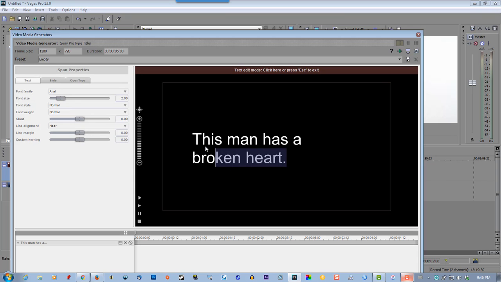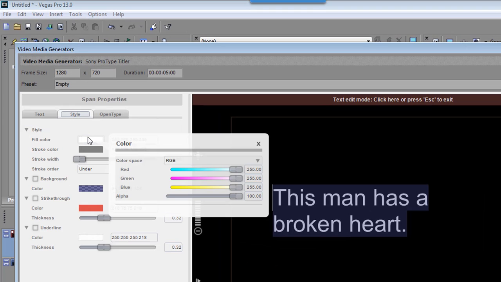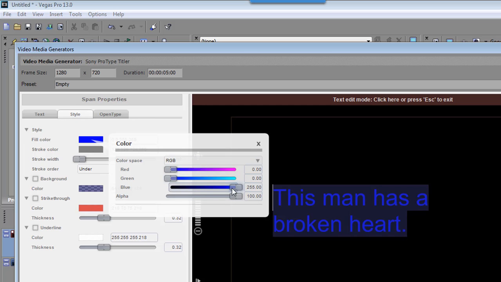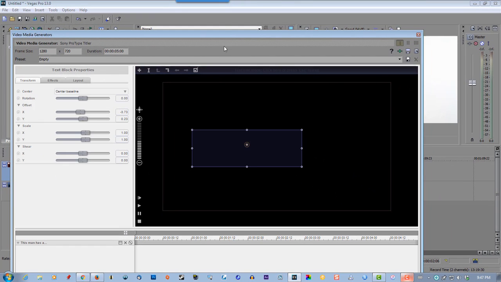I have to change the color of this. Style, fill color, grab the red, drag it all the way left, the green all the way left, the blue all the way left. Now that will turn the text black. Click on here and hit escape.